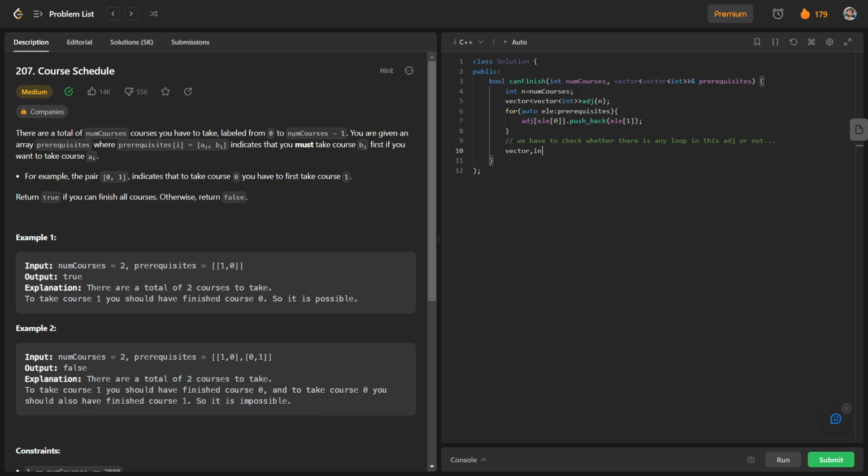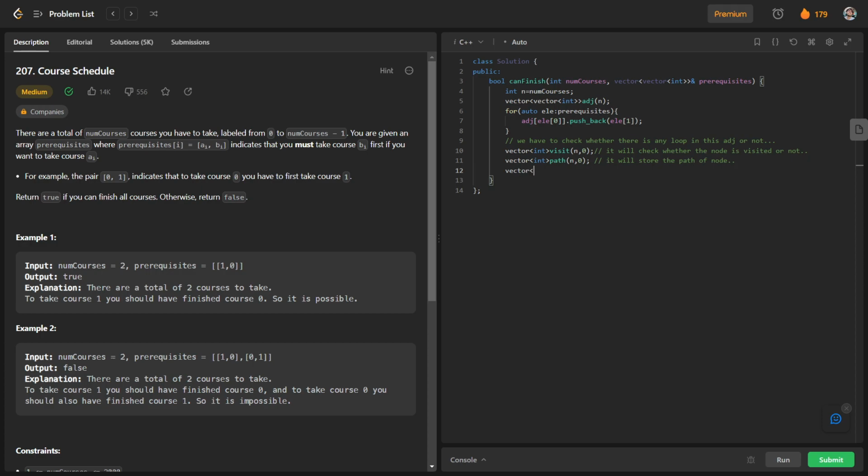So vector of int visit will check whether the node is visited or not. Another vector will be path, which will store the path of the node.